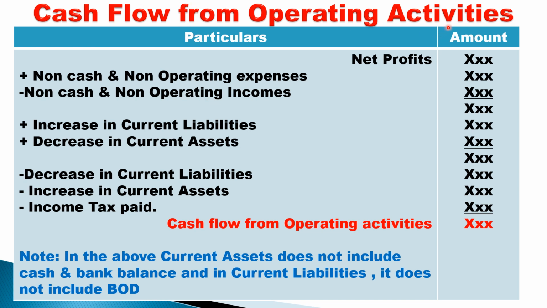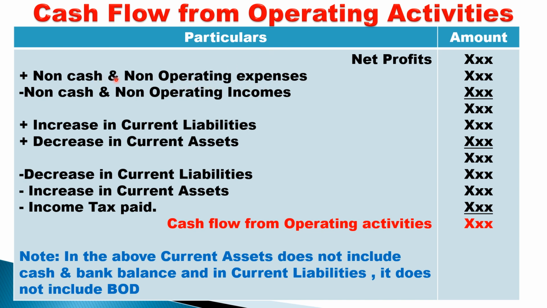Cash flow from operating activity. Students, this is an important format that may come both for 6 marks and 14 marks. So what you do, students, take the net profit given in the question, add non-cash and non-operating expenses. As the title says, we should only take operating, we should not take non-operating.